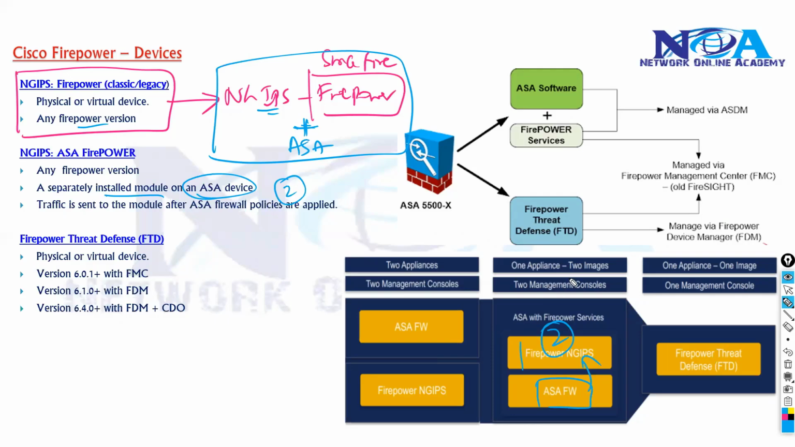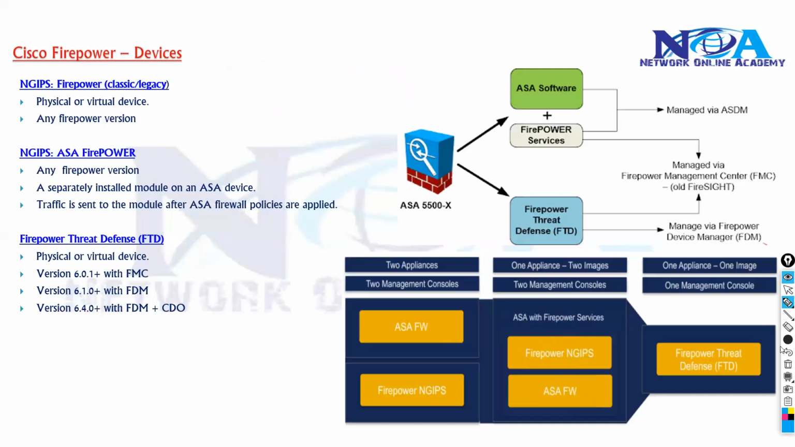You can have an ASA firewall added with the image either in the form of software or hardware. Technically we call this ASA with FirePower services. Whenever you say ASA with FirePower services, there will be some models with FirePower services, which means the ASA is the physical hardware added with a FirePower module in the form of hardware or software. Or you can go with a dedicated FTD device. FTD again comes in physical or virtual. We'll talk about that.